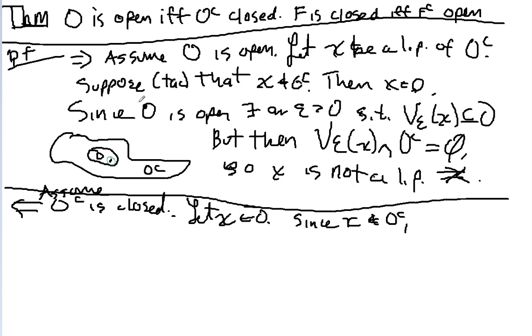And I'm going to do it by picking any point in O, and I'm going to find an epsilon ball around it, an epsilon neighborhood around it that's completely also contained within O. But if X is in O, that means that X is not in the complement. What do I know about the complement? The complement is closed. What does it mean to be closed? That means it contains its limit points. So if X is not in the complement, X is not a limit point